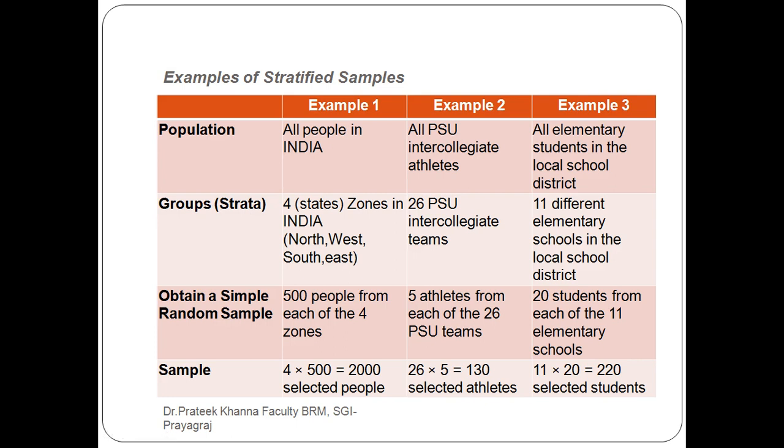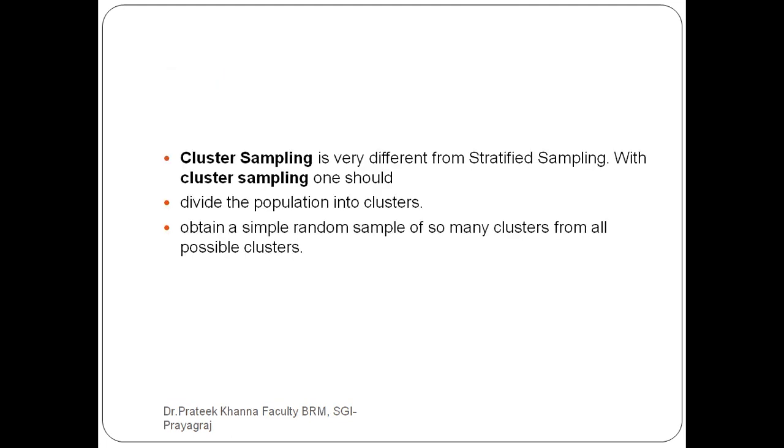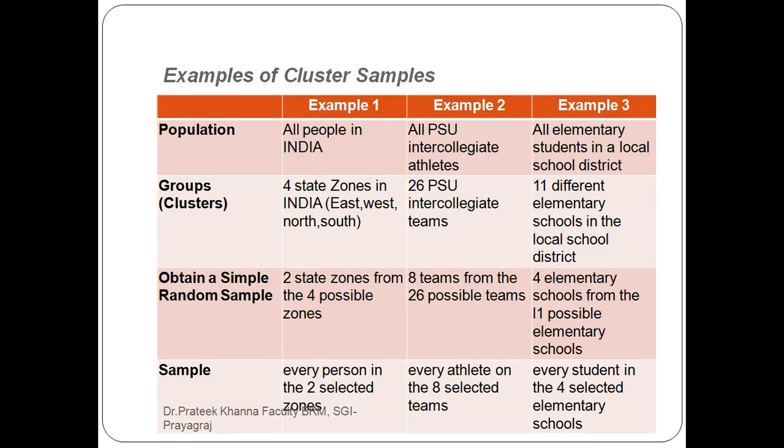But when we talk about cluster sampling, see what the difference is. Instead of 500 people from each zone as in stratified, we take 2 zones from the 4 possible zones. It means we have only taken 2 zones, suppose north and south.